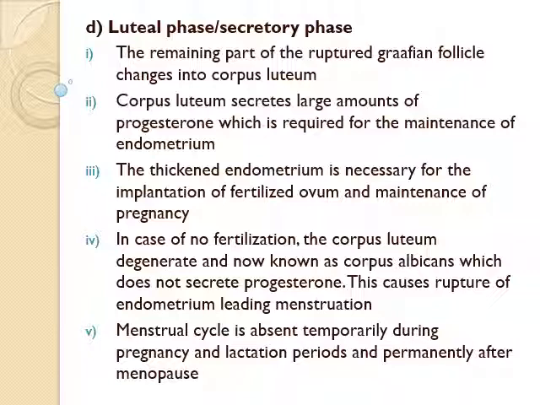The thickened endometrium is necessary for the implantation of the fertilized ovum and maintenance of pregnancy. During pregnancy, there is no menstruation. In the case of no fertilization, the corpus luteum degenerates and is now known as corpus albicans, which does not secrete progesterone. As a result, the endometrium ruptures, leading to menstruation.